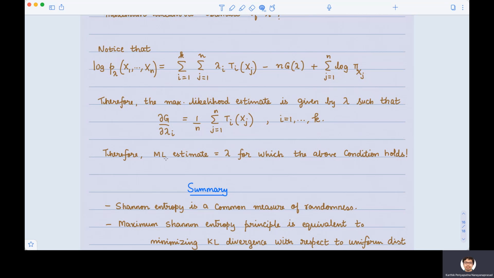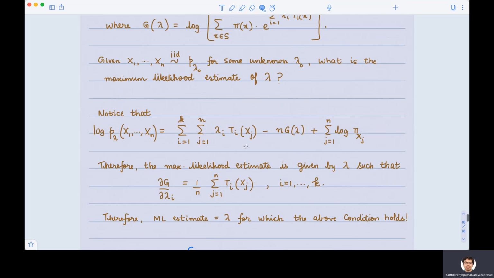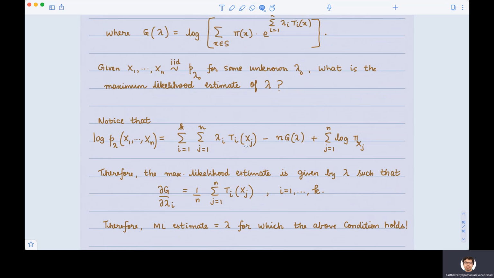Therefore, what is the ML estimate? ML estimate is simply that lambda for which the above condition holds. You just have to find the lambda I which satisfies this particular condition. That is, ∂g/∂lambda I is simply the sample mean across the ith feature. So that is one nice property for maximum likelihood estimation. Maximum likelihood estimation and the maximum entropy distributions are very closely connected to each other.